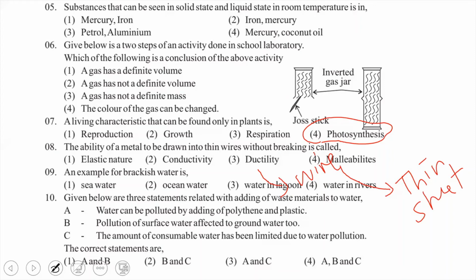Also we discussed texture, the ability to identify surfaces as smooth or rough. So the eighth one, drawn into thin wires without breaking, is called ductility. So the answer will be the third one.